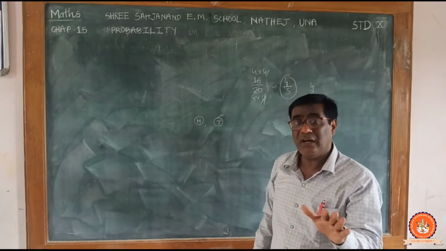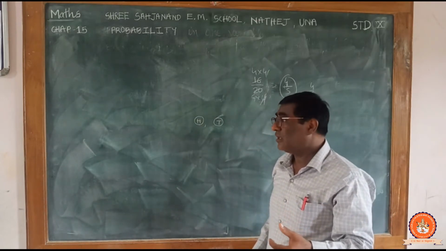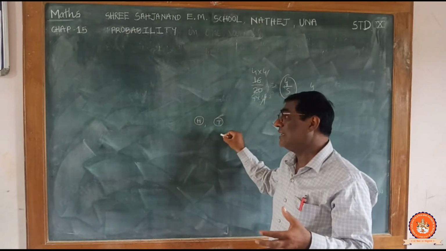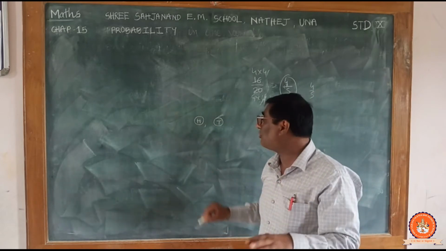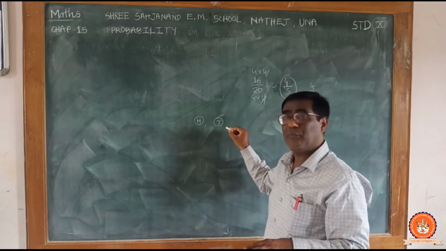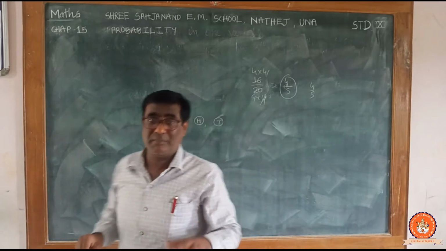You might have experienced that while tossing a coin, it is possible to get head or tail. The chance of occurrence of either one is the same. Sometimes you might have got head, or sometimes a tail. So this is the theoretical base.